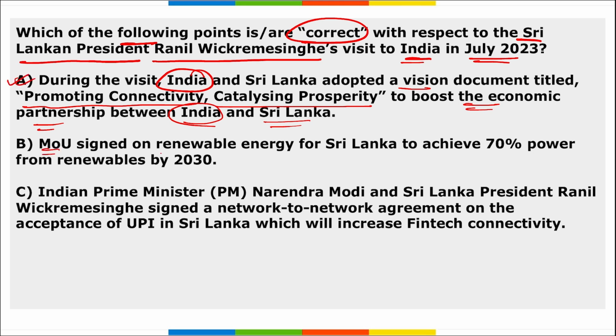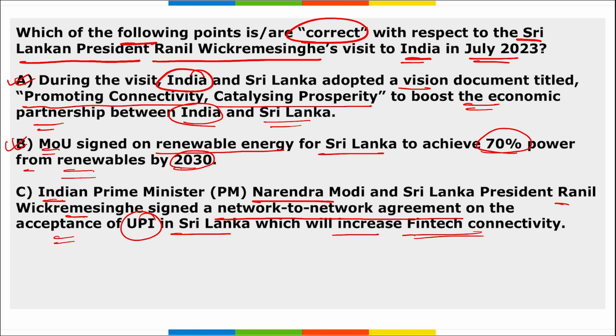Second, an MOU was signed on renewable energy for Sri Lanka to achieve 70% power from renewable energy by 2030. So yes, option B is also correct here. Third, Indian Prime Minister Narendra Modi and Sri Lankan President Ranil Wickremesinghe signed a network-to-network agreement on the acceptance of UPI in Sri Lanka, which will increase the fintech connectivity in both countries. So option C is also right here. Important, write this. Right, and you have to remember here the document name, that is Promoting Connectivity, Catalyzing Prosperity.